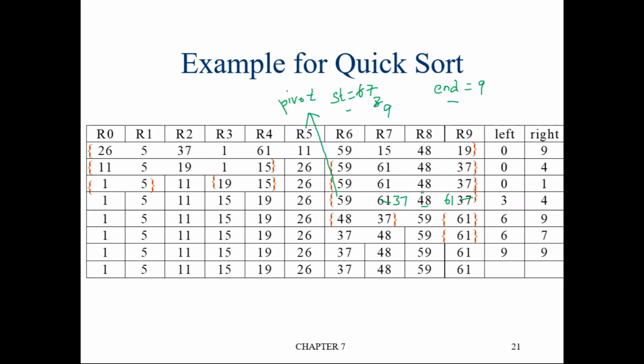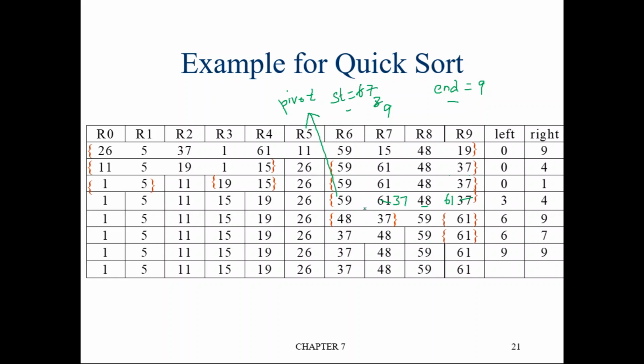Okay. Now what is at 9th location? 61. Is it less than pivot element? No, 61 is not less than pivot element, which is 59. So stop the process. Now continue for the end location. Is the element at end location greater than the pivot element? Ninth location is 61.